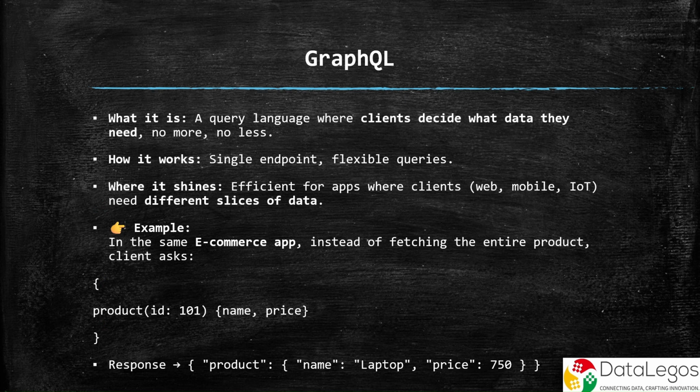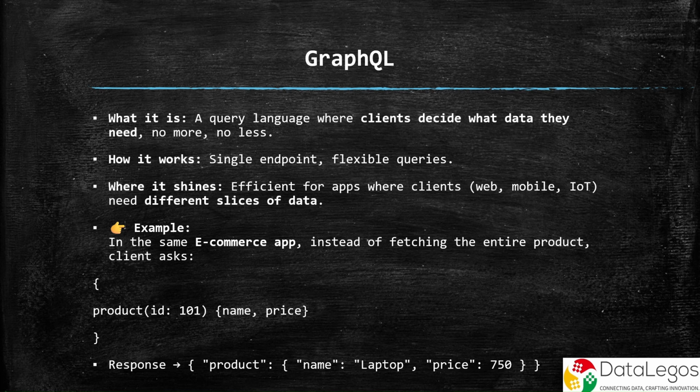Now meet GraphQL. Think of it as the buffet of APIs. You choose exactly what you want on your plate. Instead of multiple endpoints, GraphQL uses a single endpoint where the client asks for exactly the fields it needs. So in our same e-commerce example, instead of fetching everything, the client can say as shown. That means less data waste, faster apps, and happy mobile developers who don't want to overload devices.